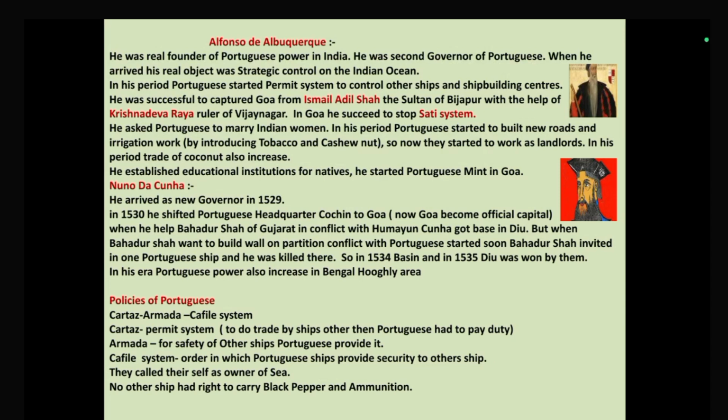He started the Portuguese mint in Goa. Okay, so many big things were done by Alfonso de Albuquerque. He is known for his development work, but he was criticized because he hated Muslims a lot.